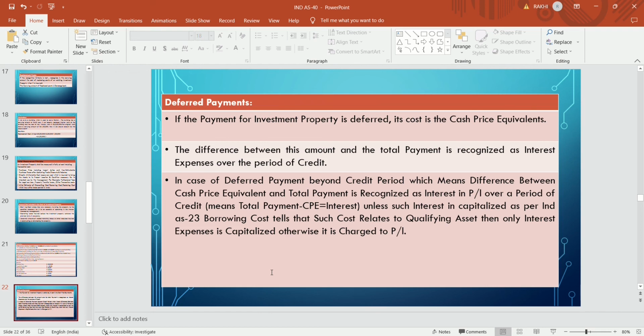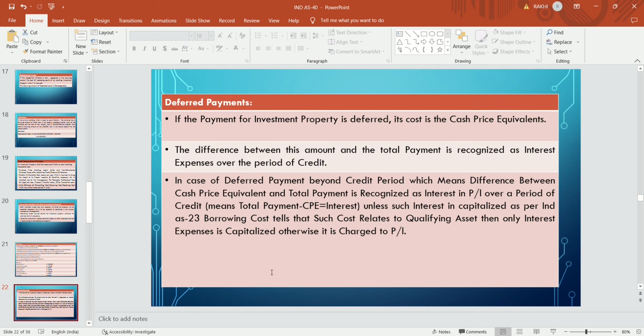If they pay today, the value of the asset will be 14 lakhs. But if they pay after 2 years, the value of the asset will be 16 lakhs. So these 2 lakhs are an interest component. It means they are deferring the payment of that asset.